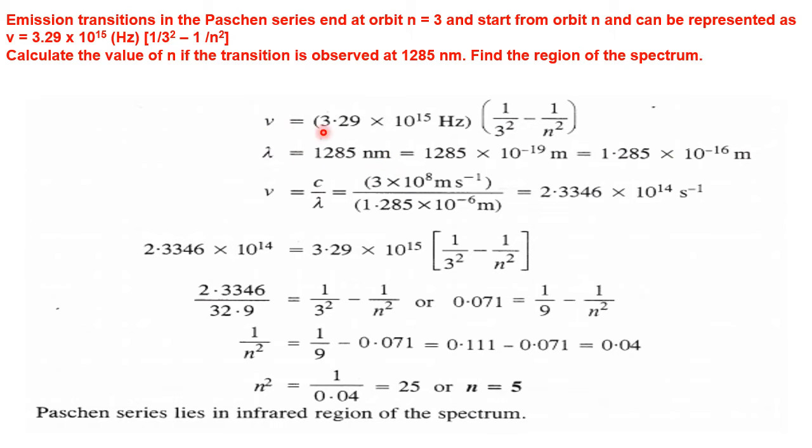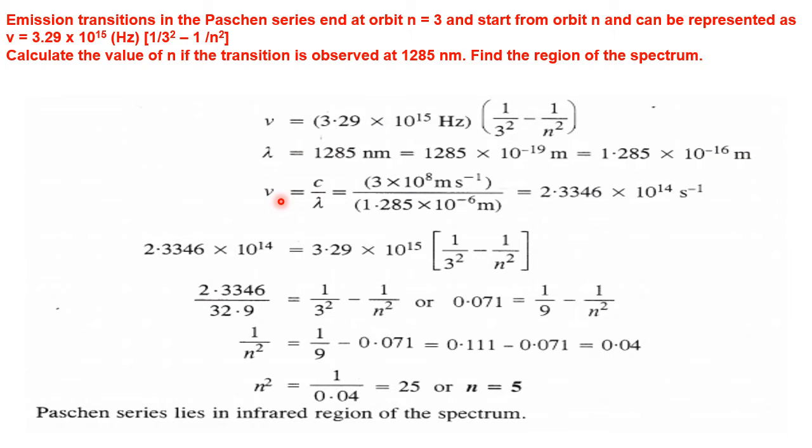So this formula is given: nu equal to 3.29 into 10 to the power 15 hertz into 1 by 3 square minus 1 by n square. This is given in the example itself. Now, what is the lambda? Lambda equal to 1285 nanometers. Converting into meters, it is 1.285 into 10 to the power minus 6 meters.